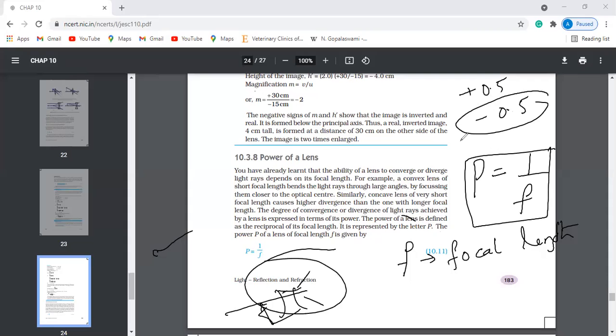If the power of the lens is positive, then they are using a convex lens, because the focal length of a convex lens is positive. This is how you can differentiate between the powers of lenses. Okay, fine.